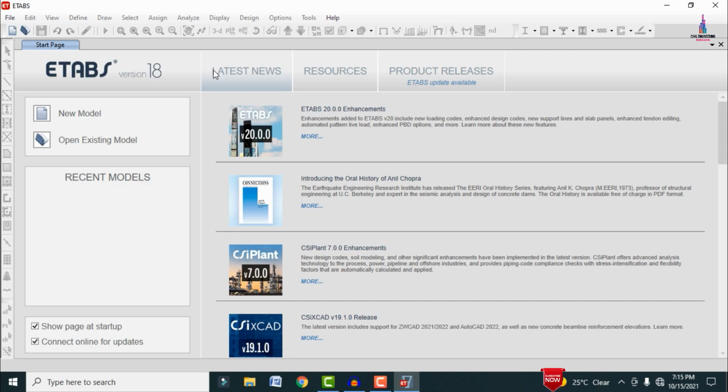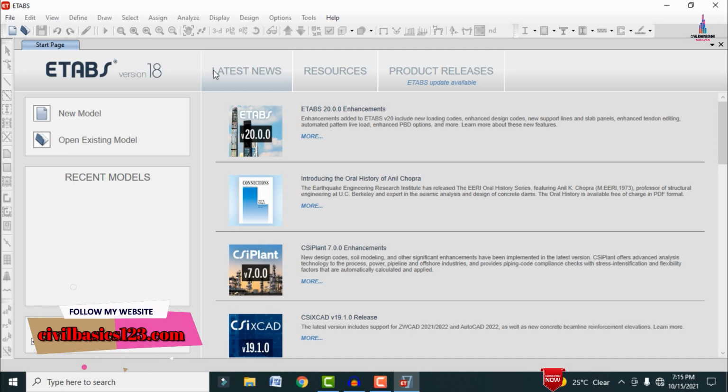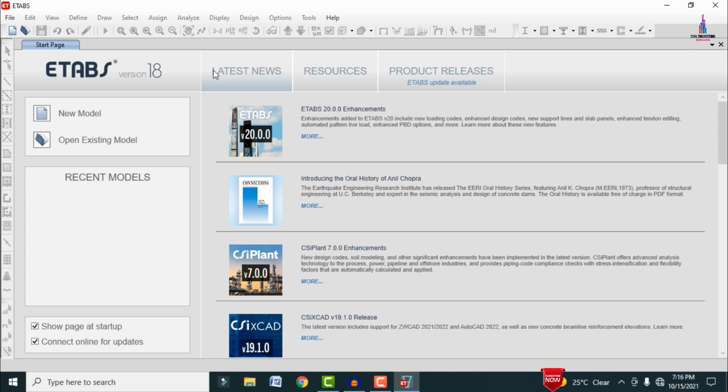Basically, the construction sequence analysis is nothing but the sequence of the analysis of the building structure under consideration of the construction process. For example, let us consider I need to construct a G+5 building structural model. We will follow the construction sequence: plinth level, ground level, first story, second story, third story, fourth story, fifth story. The construction sequence analysis is also similar. We need to study the analysis results related to the deflection, shear, bending, torsion for the construction sequence. Initially we study the results for the ground story building, then the same results for the first story, second story, third story, fourth story, fifth story, etc.